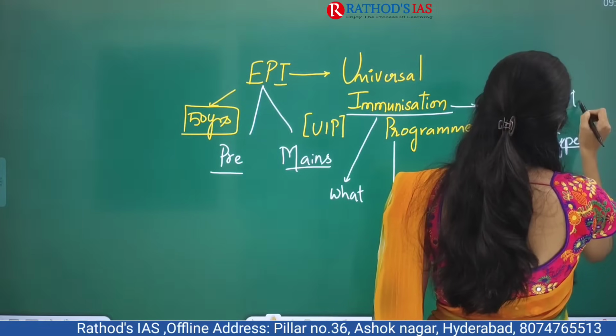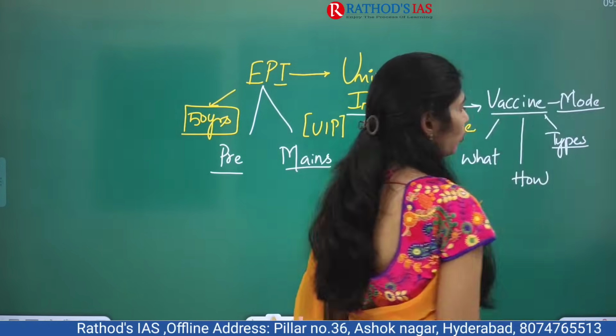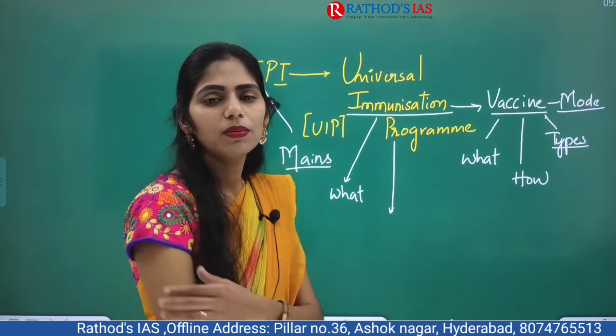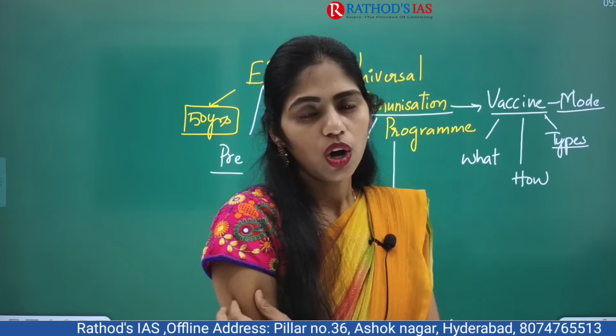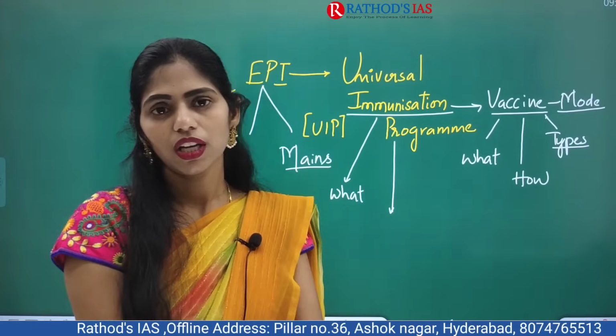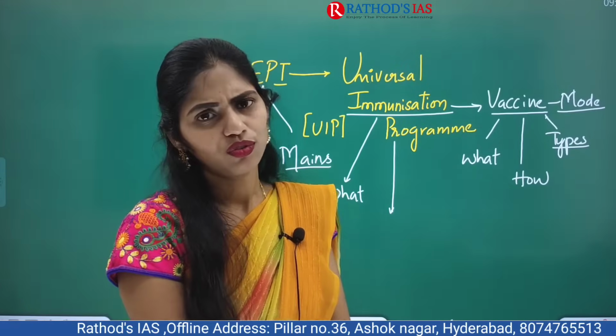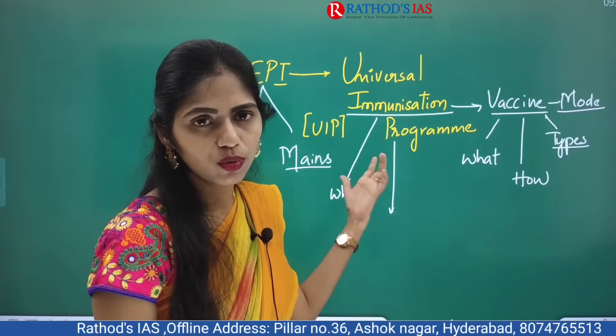Some will be given orally, for example the polio vaccine to children, and some will be given intramuscularly, that means given to the muscle or below the skin. So there are different types of vaccines. You have to see which mode it is.